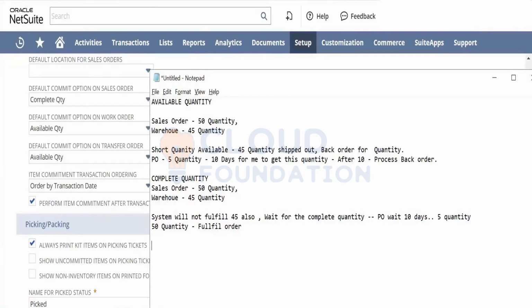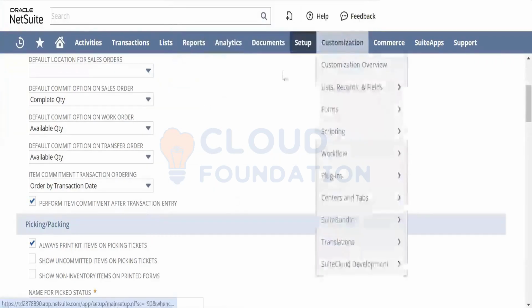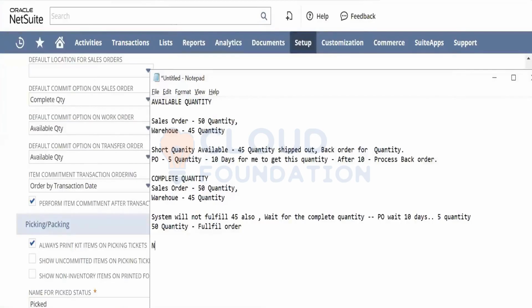So till then, the order which was placed will be on hold? It will be on hold. Even if you're trying to fill it, it will say that your preference is set up to complete quantity, so please get the complete quantity into the warehouse. Only then you'll be able to fulfill. Got it. So what is do not commit?